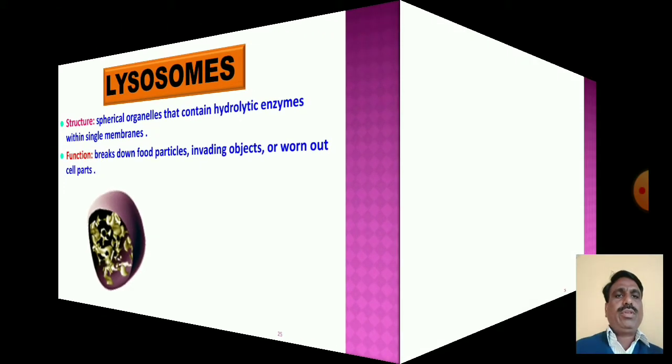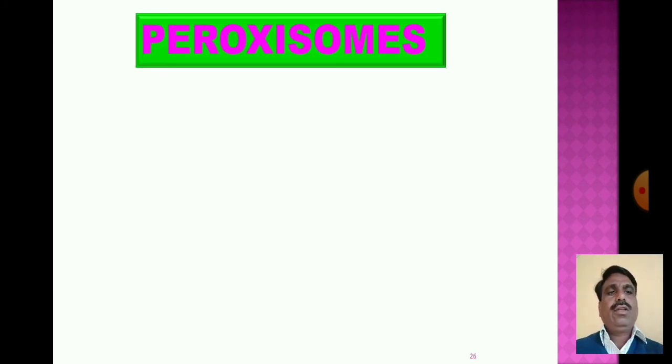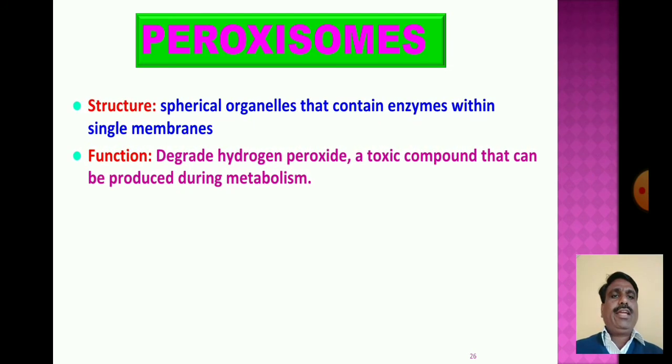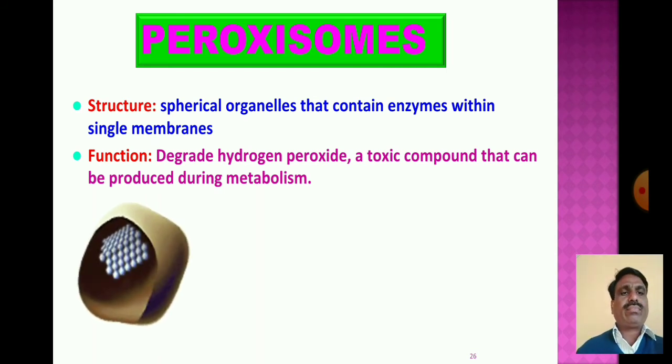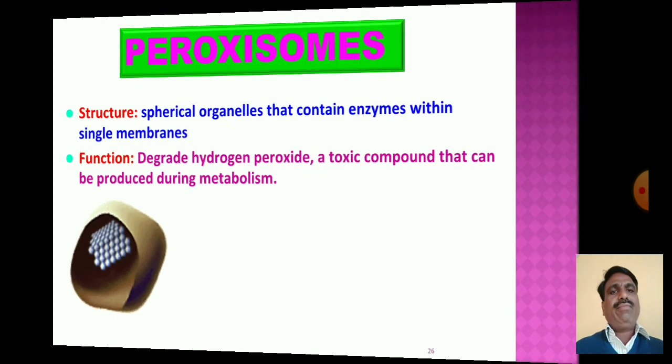Then we go to the peroxisomes. A peroxisome is a spherical organelle that contains enzymes within a single membrane and degrades hydrogen peroxide, a toxic compound that can be produced during metabolism. These are the main functions of the peroxisomes.